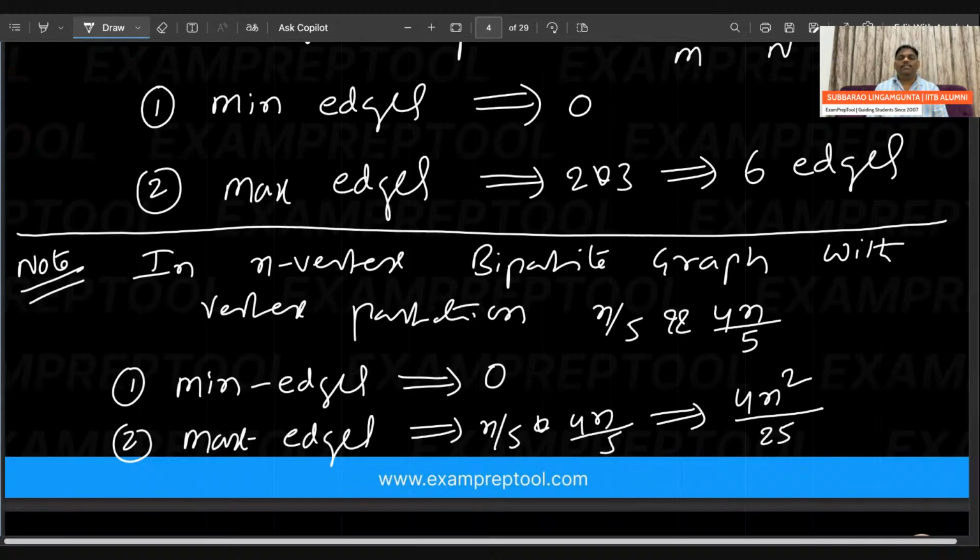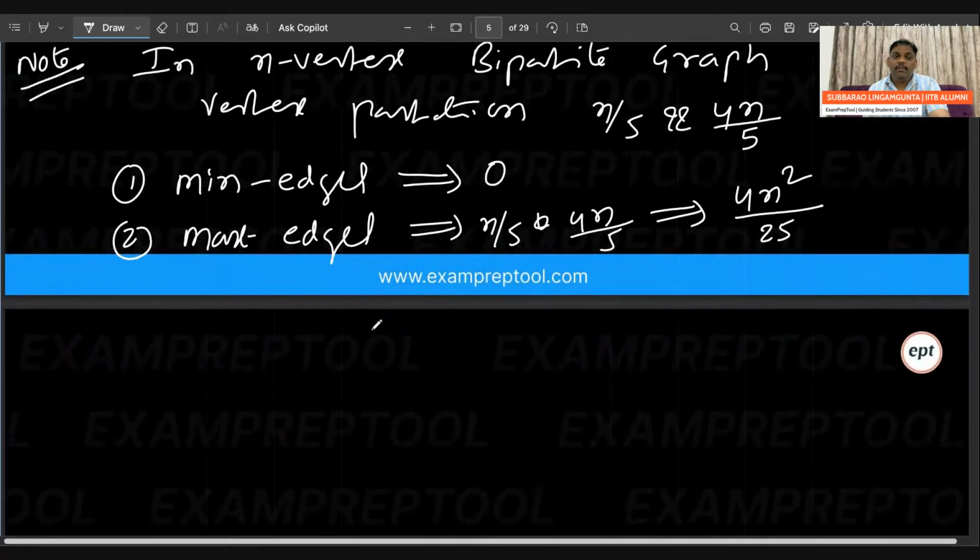In an n vertex bipartite graph with the vertex partition n by 5 and 4n by 5, minimum edges are 0, maximum edges are n by 5 into 4n by 5, means 4n square by 25. I feel you are okay. Now if you are okay, I am going to say one important thing.